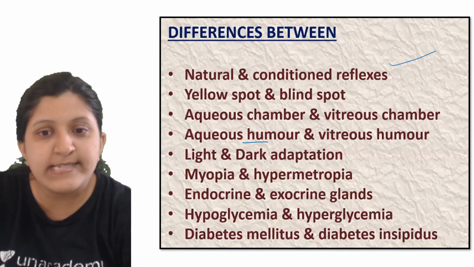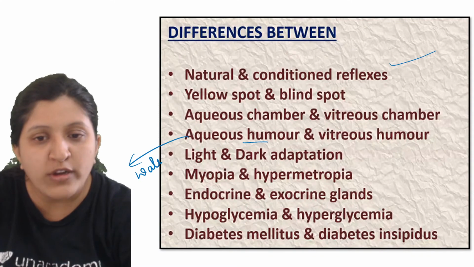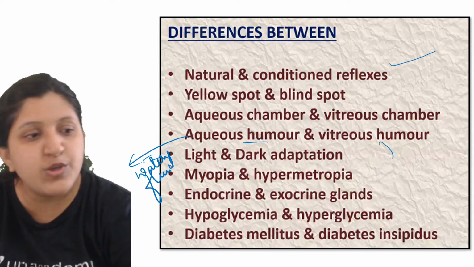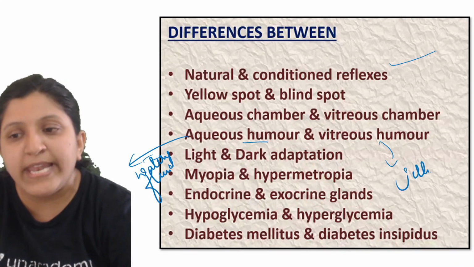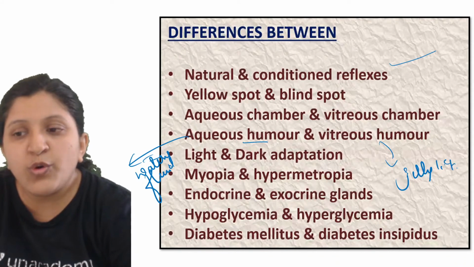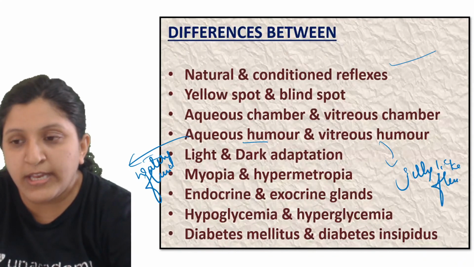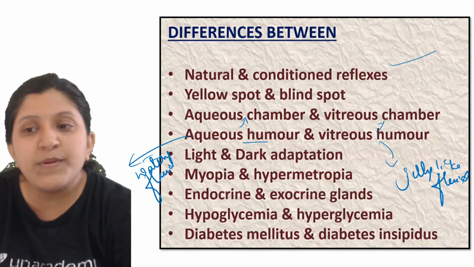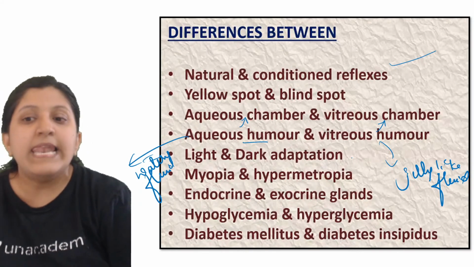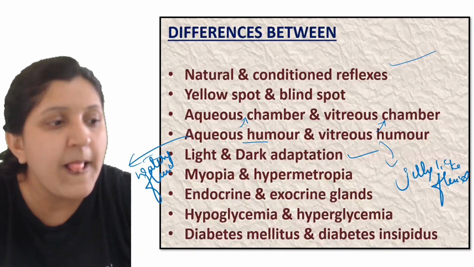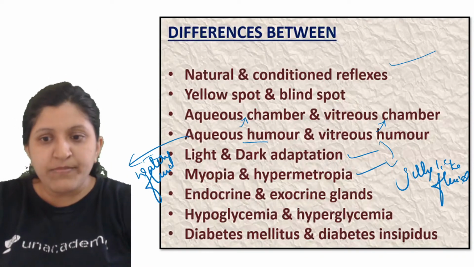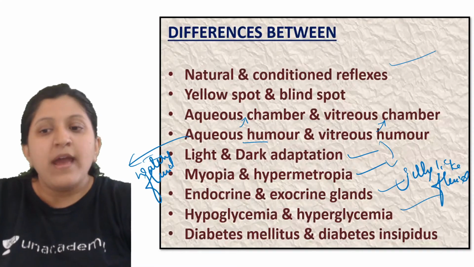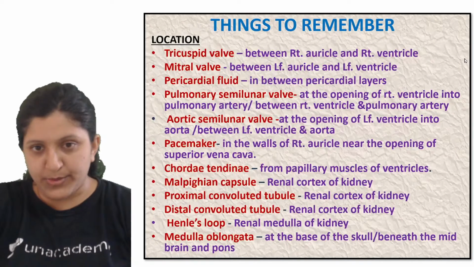Aqueous humor, so this is actually a watery fluid, whereas this vitreous humor, when we mention, so this is a jelly like fluid. Okay, so you need to know the differences. So aqueous humor is present in aqueous chamber, vitreous humor is present in vitreous chamber. Okay, light and dark adaptation differences, myopia and hyperopia. Okay, endocrine exocrine gland, hypoglycemia and hyperglycemia, diabetes mellitus and diabetes insipidus.